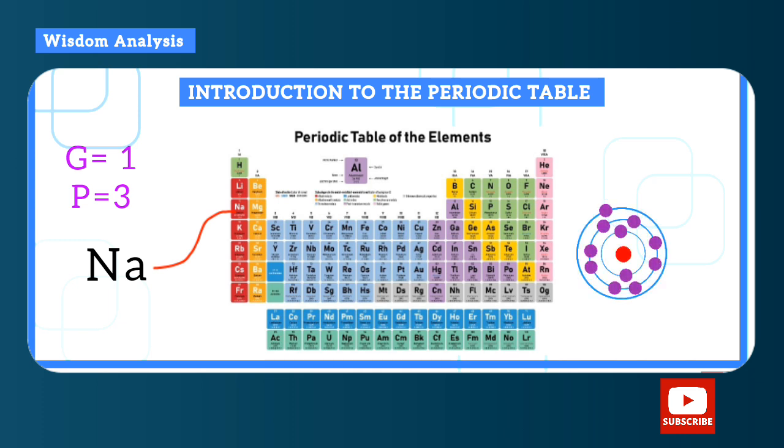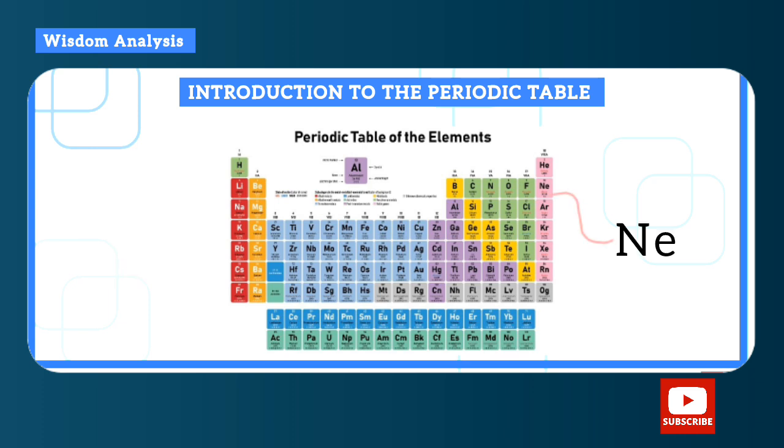So if we draw its electronic structure, you can see that the valence electron, the electron in the outermost shell, is just 1, therefore group 1. And you can see that it has 3 shells, and that means it falls under period 3. Okay, so note that sodium has the atomic number 11, so that's what we use to draw the shells.